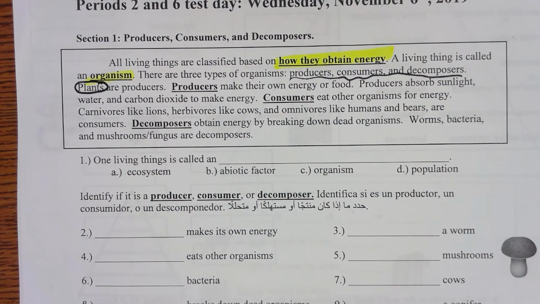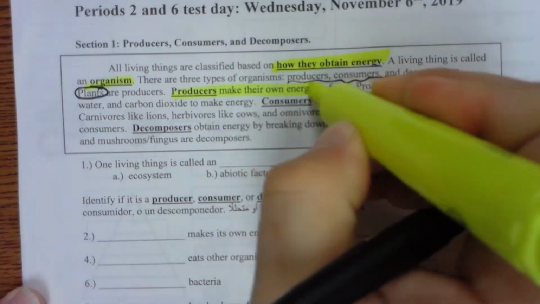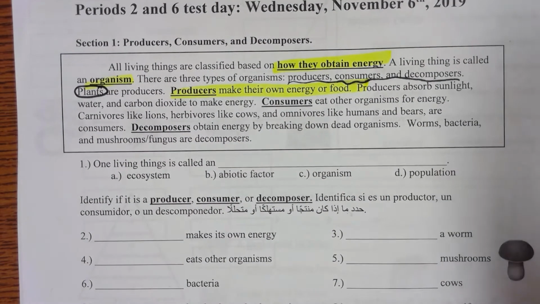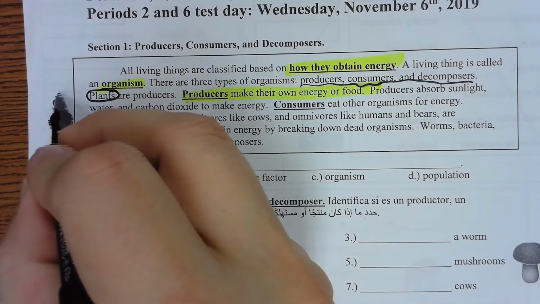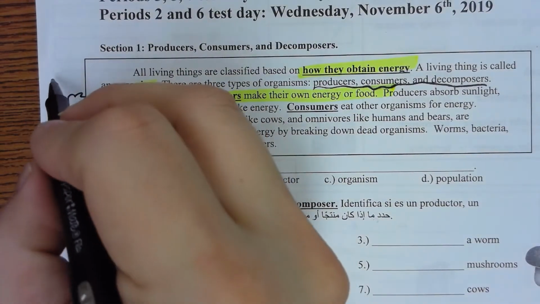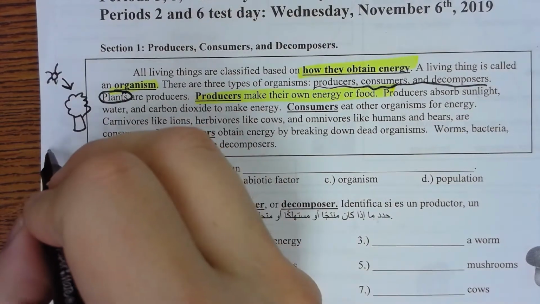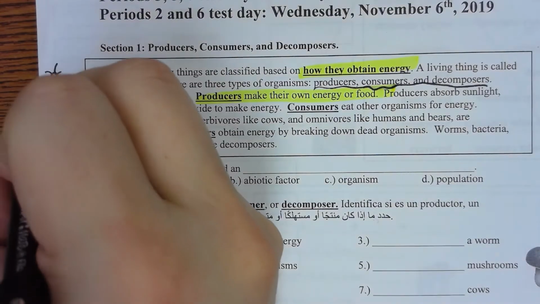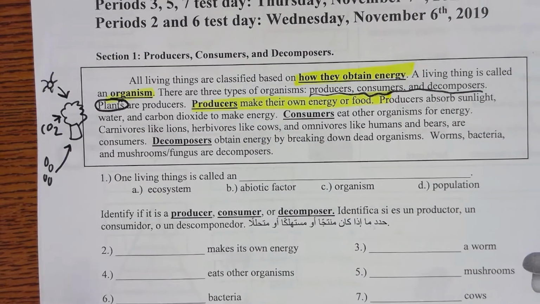Producers make their own energy or food. So you need to know this. Producers absorb sunlight, water, and carbon dioxide to make energy. So a plant, like a tree, needs sunlight to make energy. They need water to make energy, and they need CO2 to make energy. They need three things.